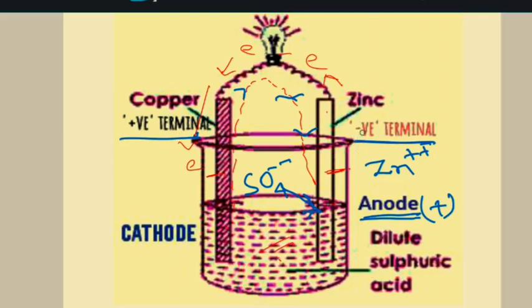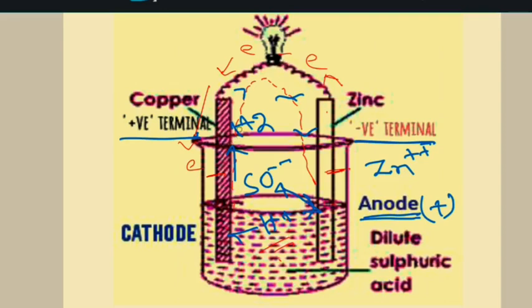Negative terminal, because of movement of electrons, and anode because anions come at the zinc rod. Just like hydrogen H plus moves towards the copper rod and evolves as hydrogen gas. So it is clear the reaction takes place between zinc and sulfuric acid only, not copper. Copper only acts as electrode, but reaction does not take place. It completes the circuit. If the copper rod is not given, then the bulb does not glow.